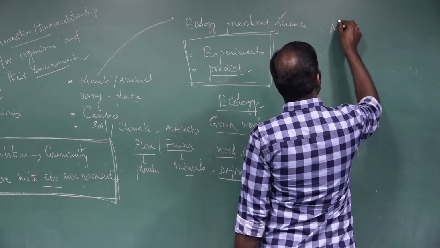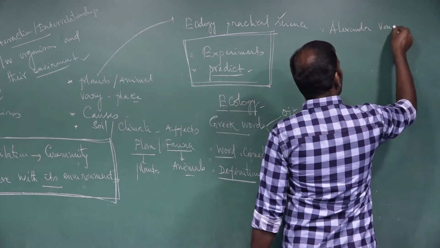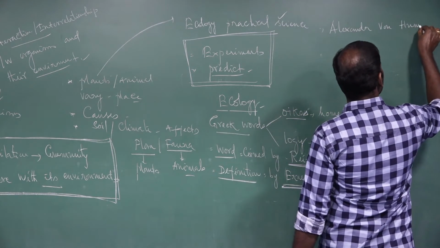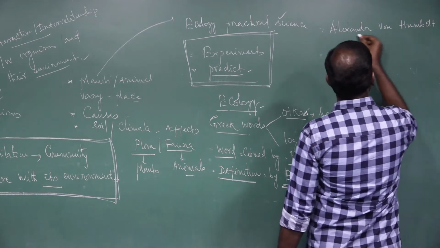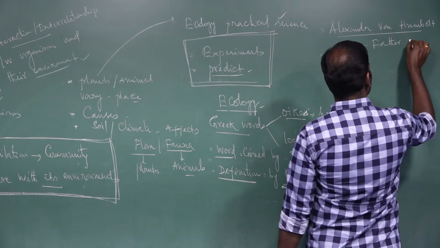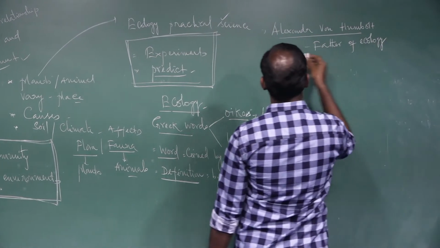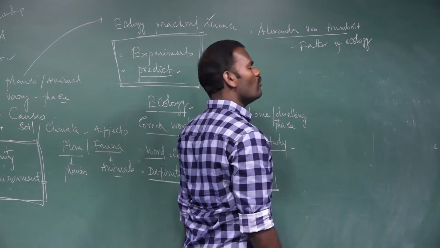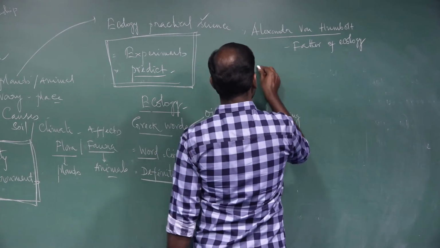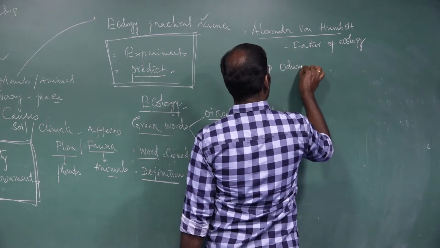Next, who is the father of ecology? Alexander von Humboldt. He was the father of ecology. The next, who was the father of modern ecology? E.P. Wadham.